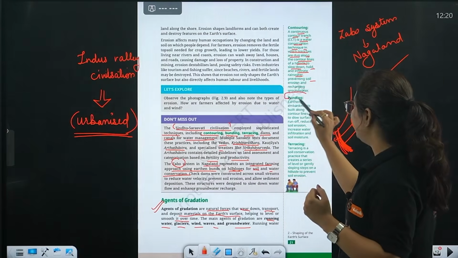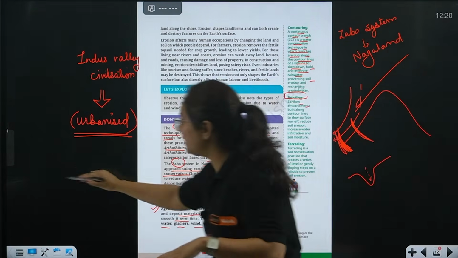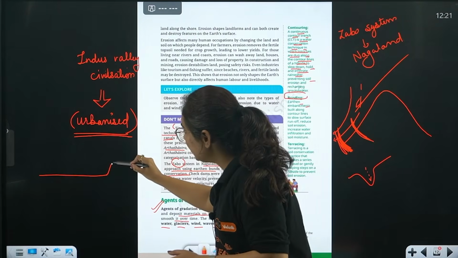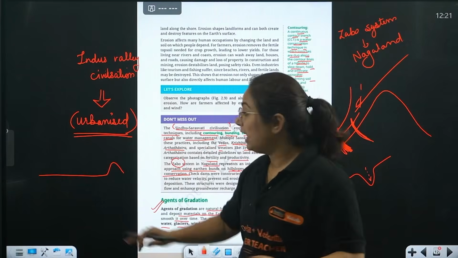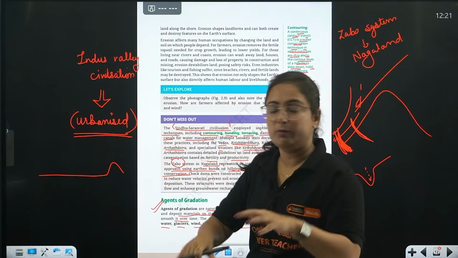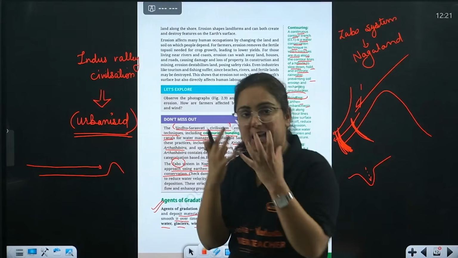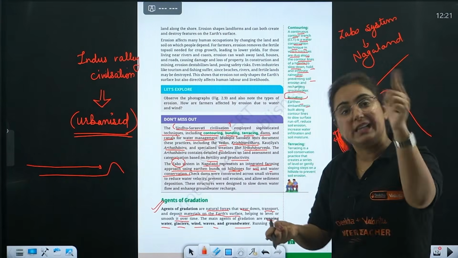Next is bunding. Bunding is basically earthen embankments. If it is an agriculture field, they will create a high platform, taking the soil, so that whenever extreme water comes, it is naturally stored and infiltrates the soil, leading to natural irrigation.